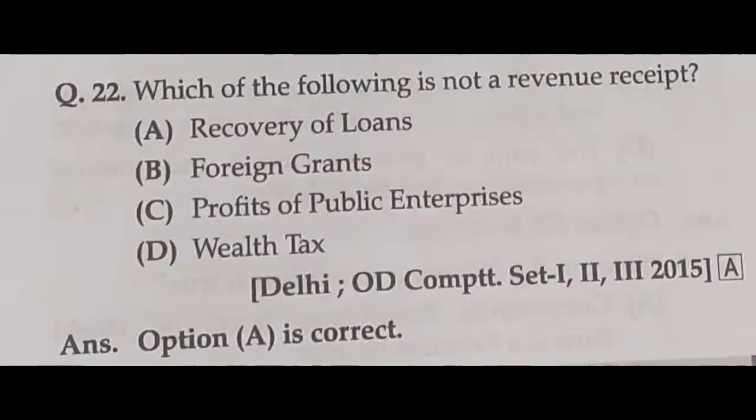And then which of the following is not a revenue receipt? Recovery of loans, foreign grants, profits of public enterprises, wealth tax. Here, recovery of loans is not a revenue receipt. Actually, it is a capital receipt. So, recovery of loans is the correct answer. Option A is the correct answer.